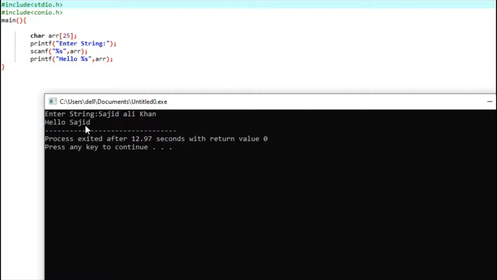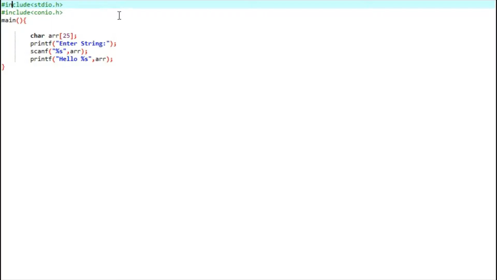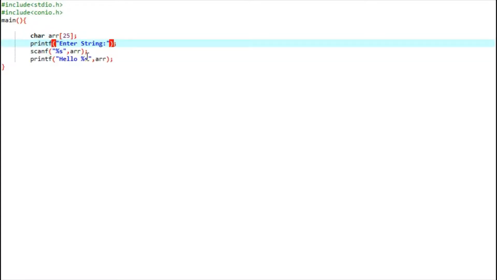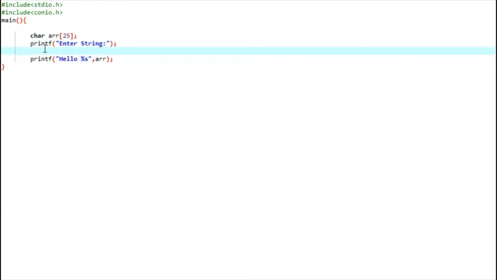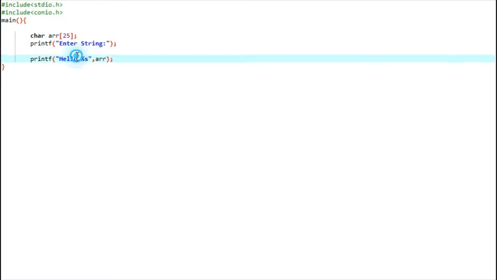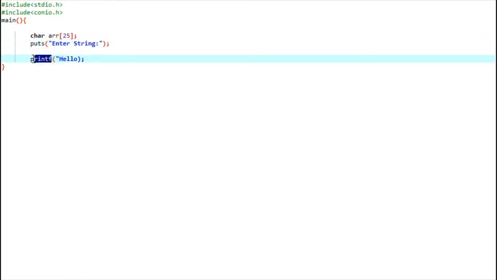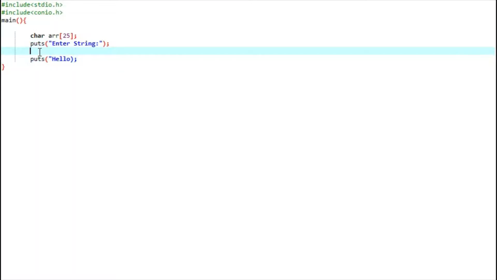So what is the solution to this problem? The solution is we can write our display using the puts method, and we can get our input instead of scanf with the gets function.